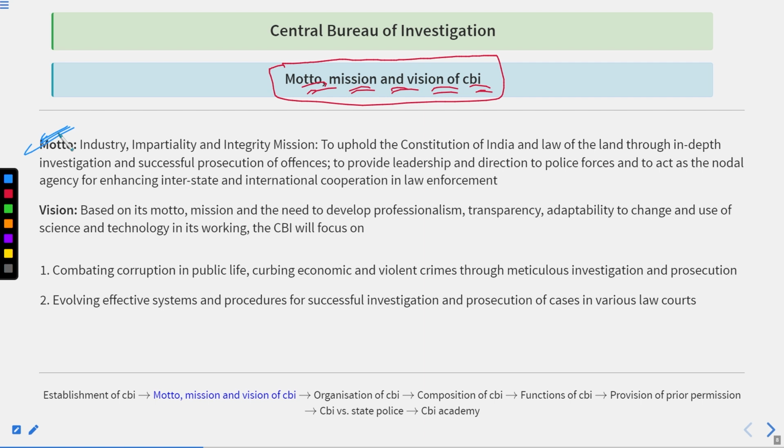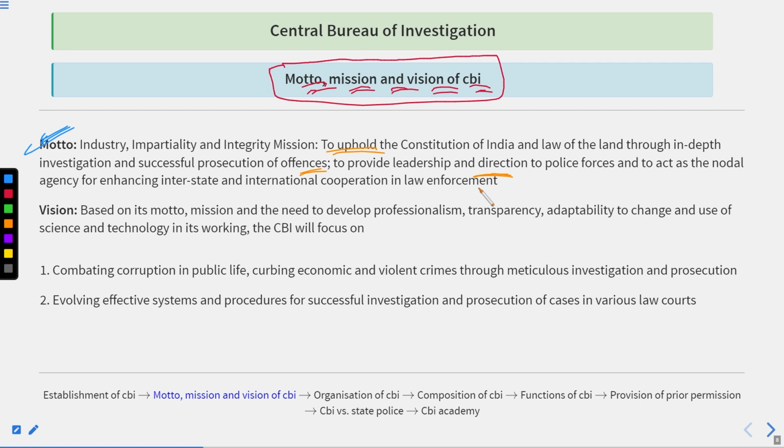Mission: if we take it into detail, it is to uphold the Constitution of India and the law of the land through in-depth investigation and successful prosecution of offences, and to provide leadership and direction to the police forces, and to act as the nodal agency for enhancing interstate and international cooperation in law enforcement. So that is the mission.